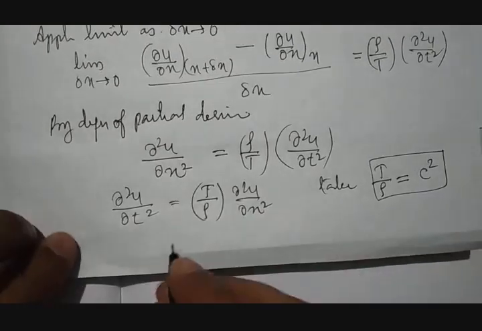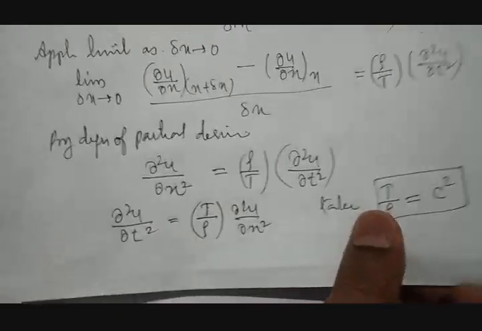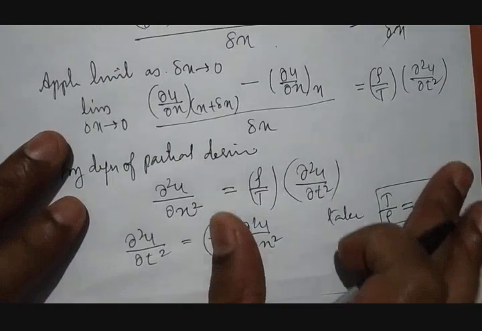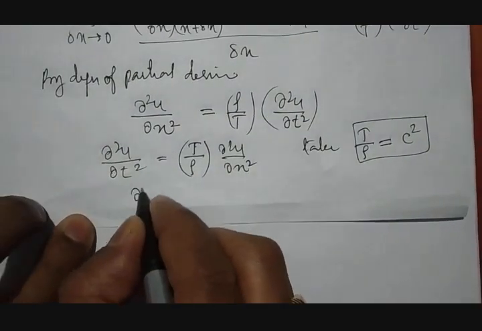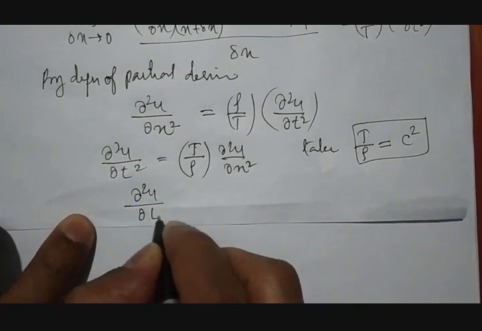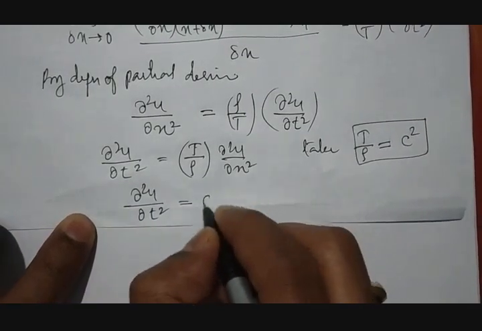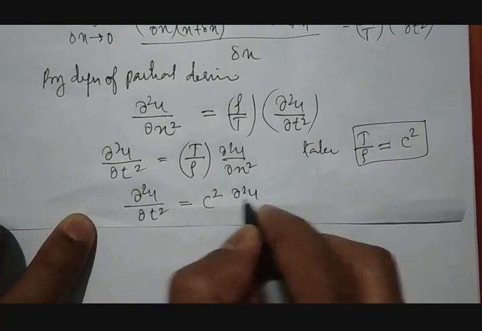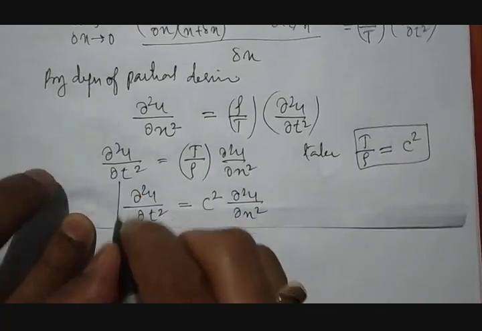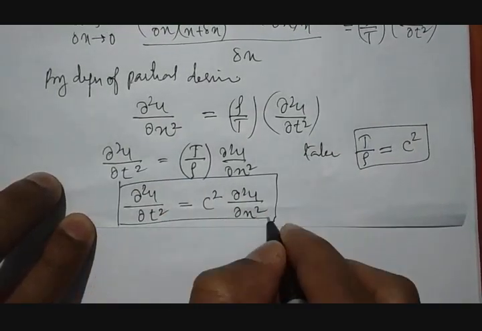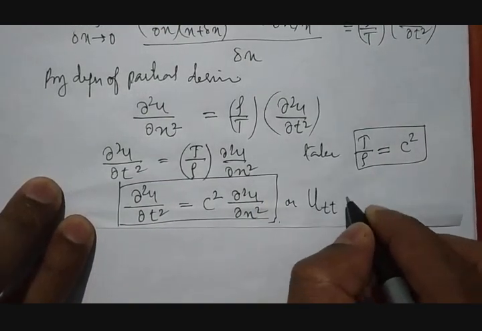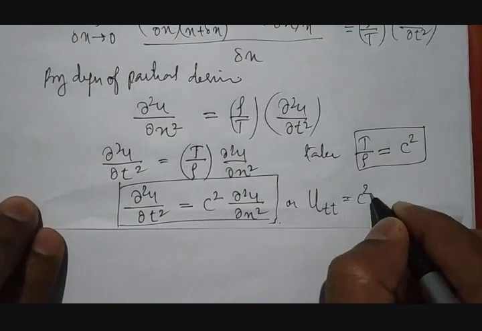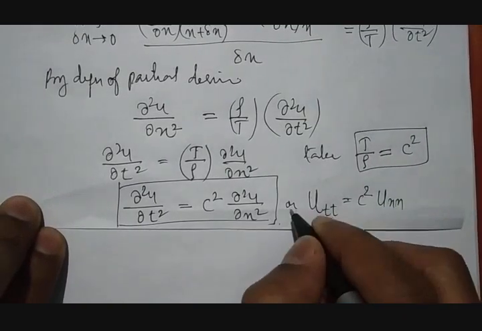Therefore this equation becomes dou square u by dou t square is equal to c square into dou square u by dou x square. Or in simple words we write it as utt is equal to c square uxx.